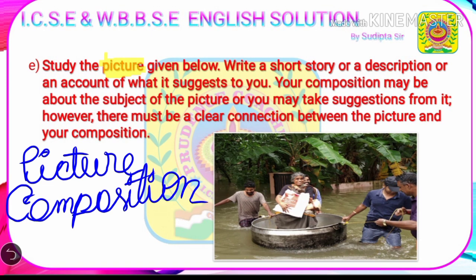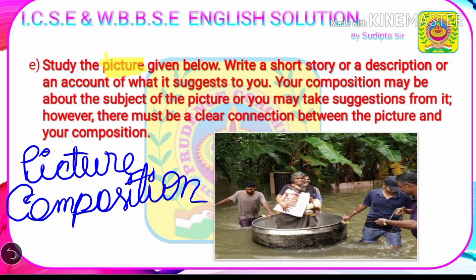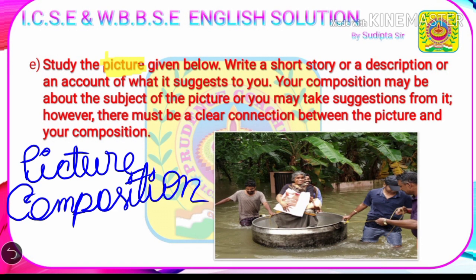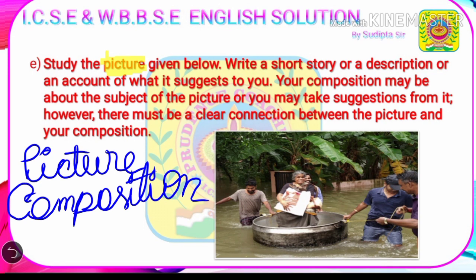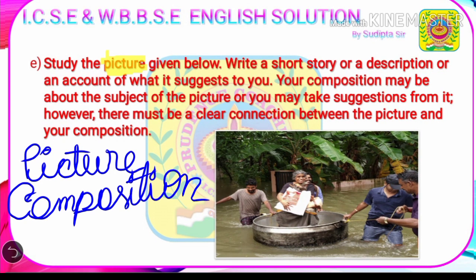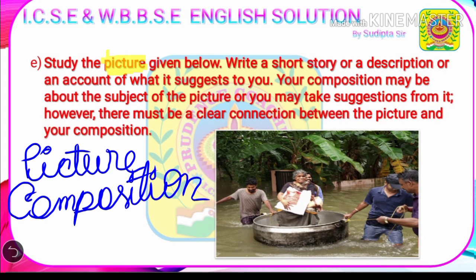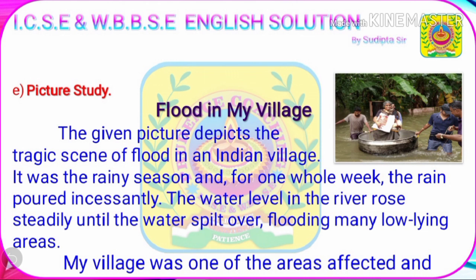So this is picture composition, and here we can see that there is an elderly woman and some men are carrying her in a cooking utensil, and the other areas are also flooded. So this is a flood scene where we have to describe this story in our own words. We can write our story related to this picture. Now we'll start the solution.